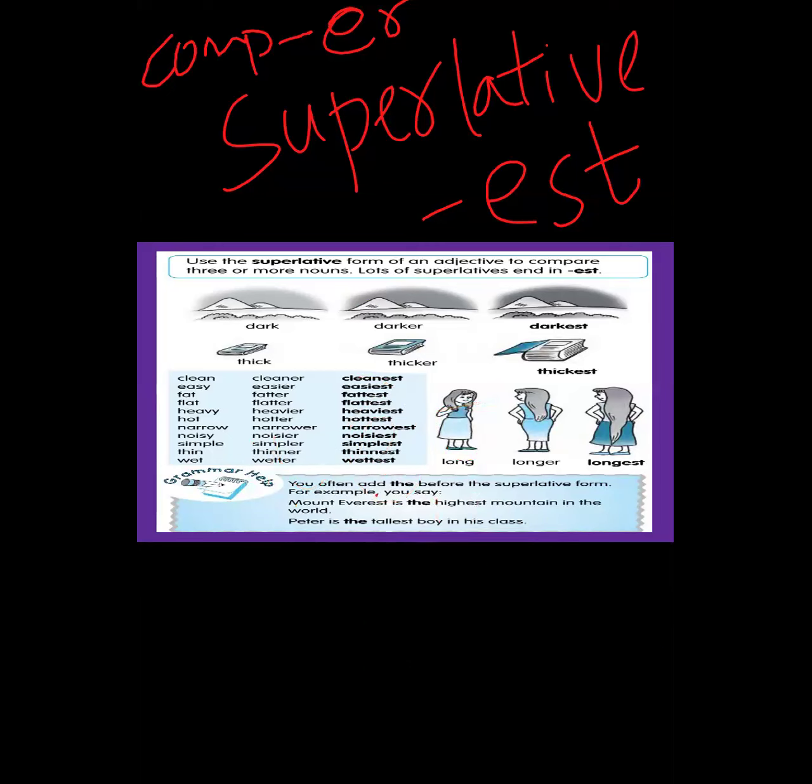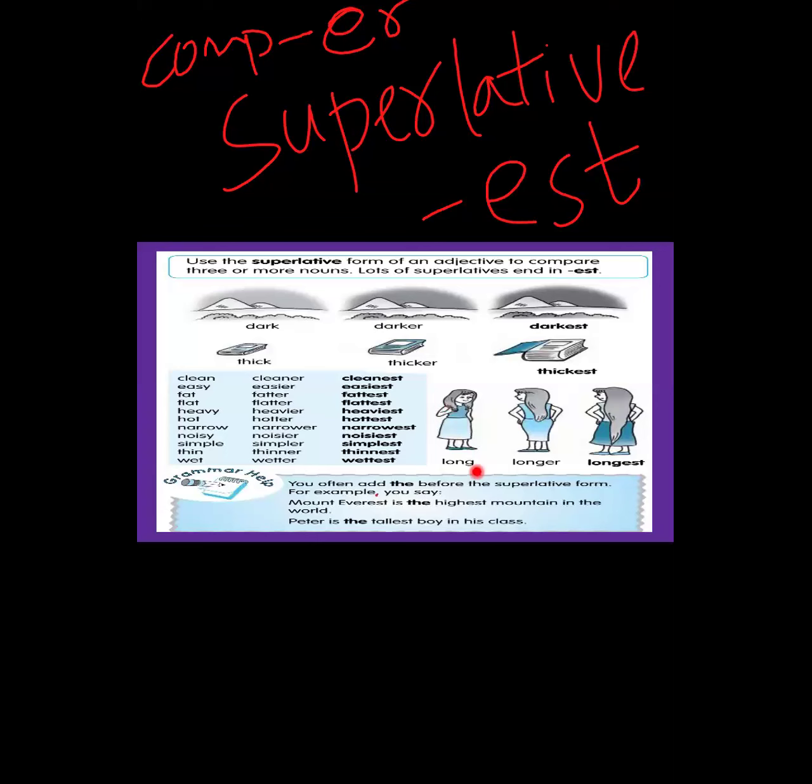Great job. Okay, so this is how we have seen the comparative and the superlative. Now every one of you try and give me one example with comparative and superlative. Let's try and form sentences. Any words given over here, you can form sentences and tell me. Cold, colder, coldest, ma'am. Yes, very good. Cold, colder, coldest. Very good.